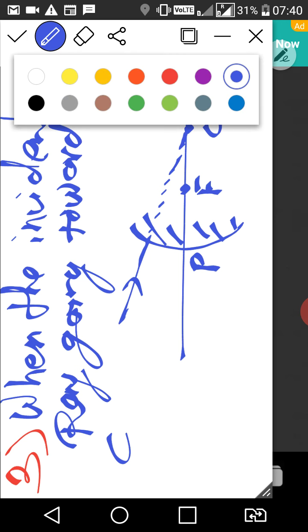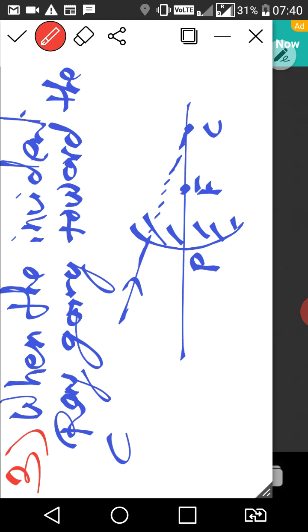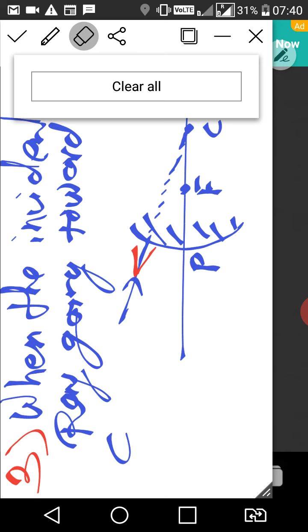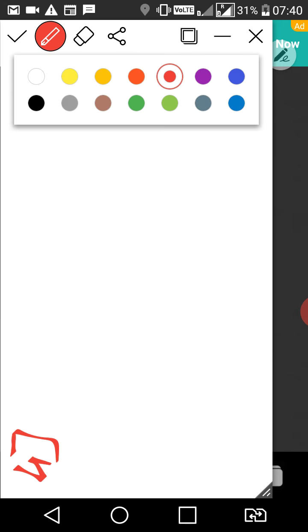Right class? So it will reflect, as in the concave mirror, from the same path. So as usual, it will also reflect from the same path. Right class? This is rule number 3. So what do we have to say? When the incident ray is going toward the center of curvature, it will reflect back along the same path. Right class? Okay.